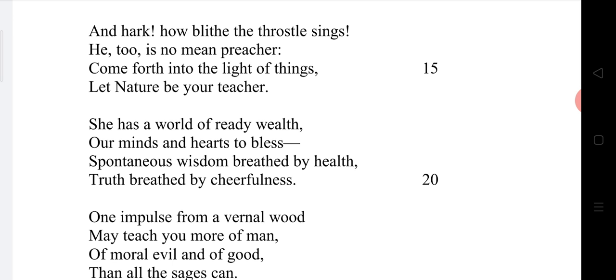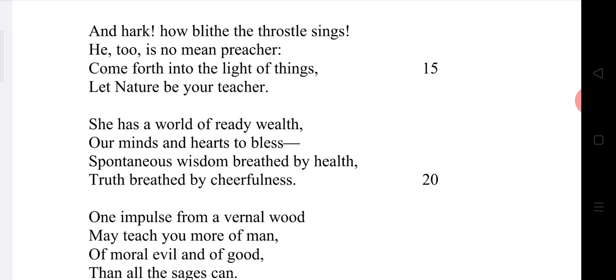Yes, there is plenty of wisdom in the music of the little linnet bird. There is more knowledge that you cannot find in your textbooks. Come on, leave your textbooks. We shall go and listen to the sweet music of the woodland linnet bird because there is more wisdom in it. You can grab more wisdom from the sweet music of the woodland linnet bird, said William Wordsworth to his friend.